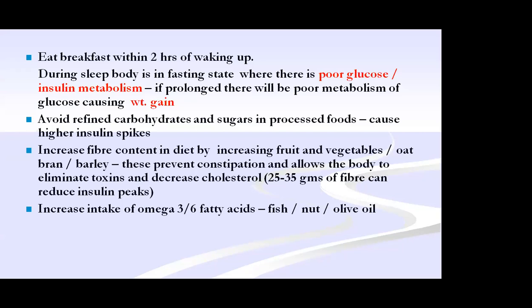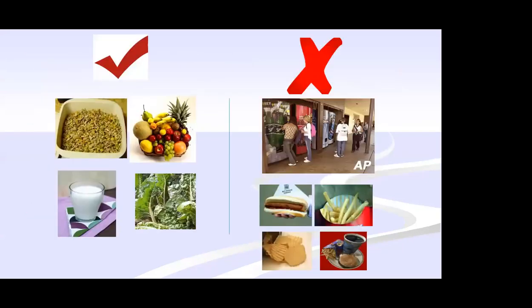If you keep talking to adolescents like this, they may not like it. Normally adolescents are never fond of advice. So you can have pictures like this as posters in your clinic. What are the things to be taken frequently? Fruits and vegetables, nuts, milk. And what are the things not to be taken? If you tell them not to take fast food, they will take it. So tell them to reduce it; they can take pizza or burger at least once a month. So you can have posters like this.